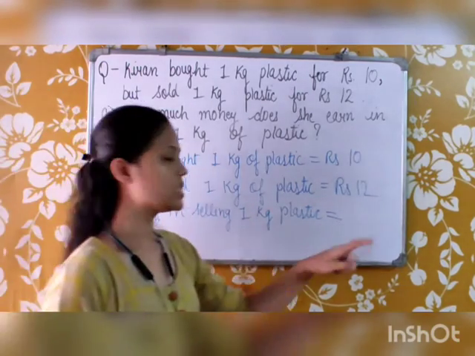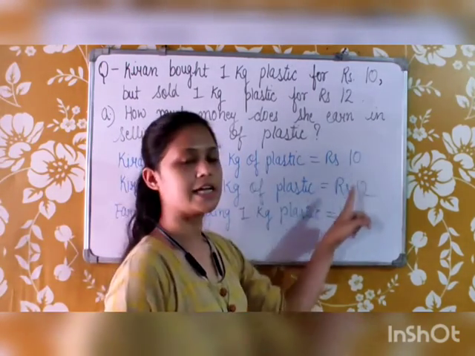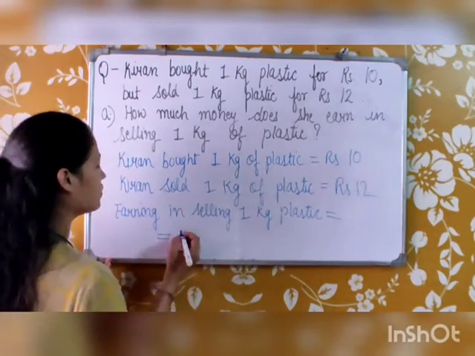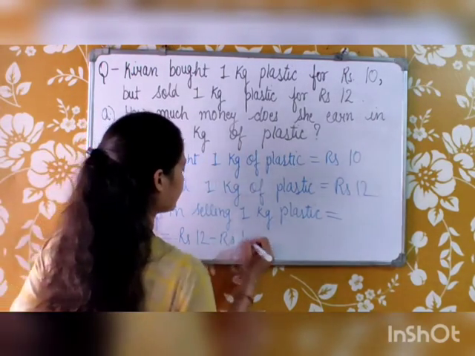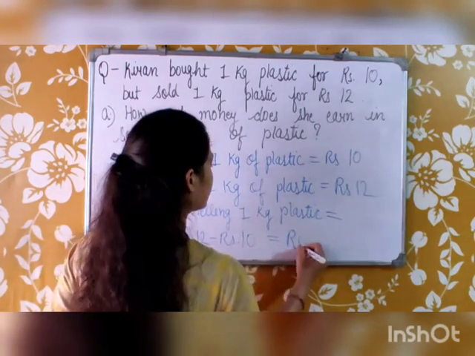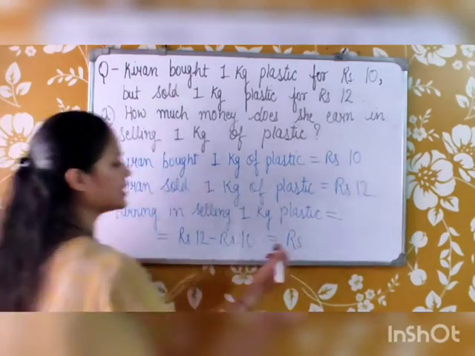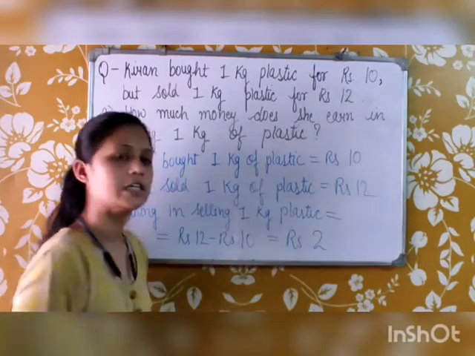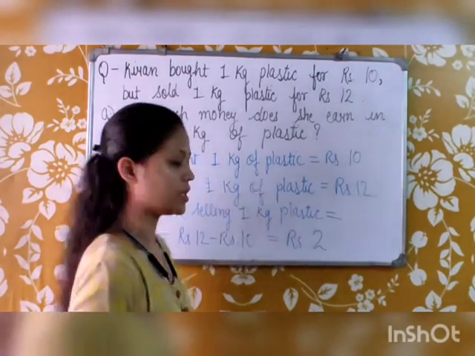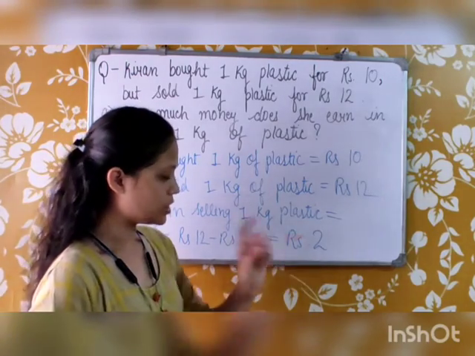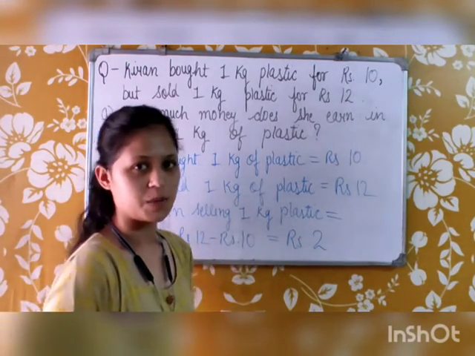We will subtract 10 from 12: rupees 12 minus rupees 10. So her earning is rupees 12 minus 10, which is 2. She earns rupees 2 in selling 1 kg of plastic. It means she earns rupees 2 on every 1 kg of plastic.